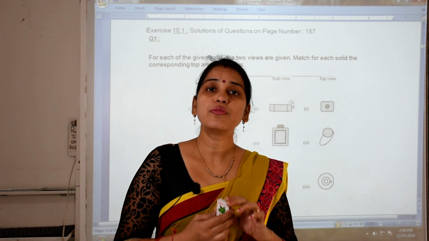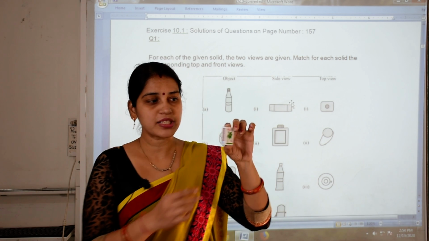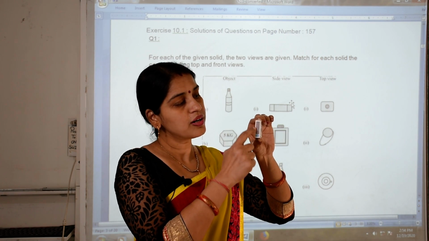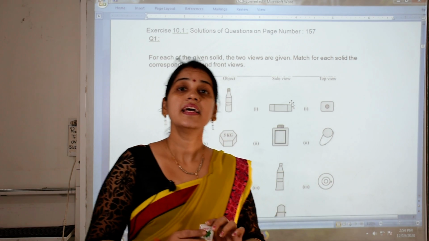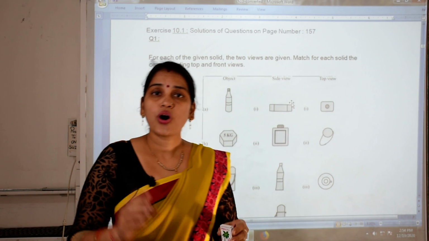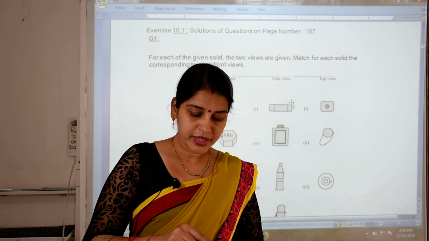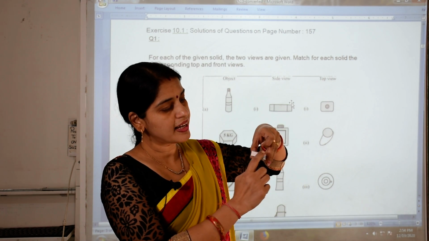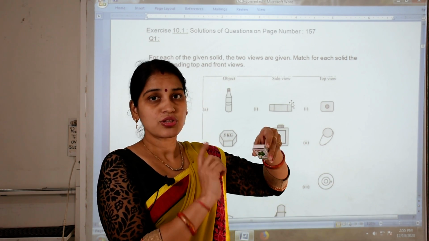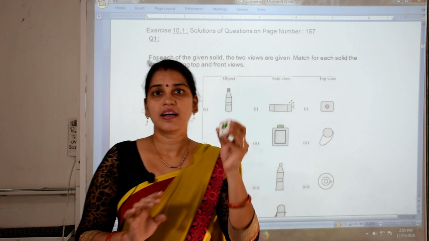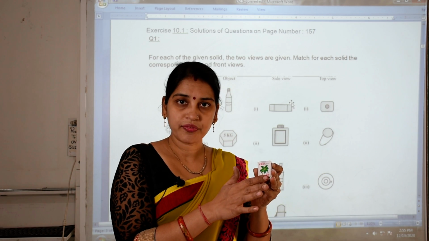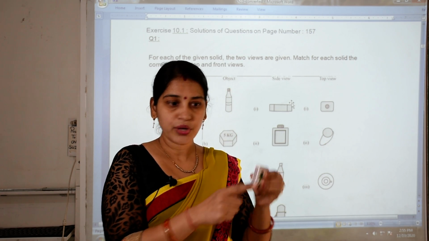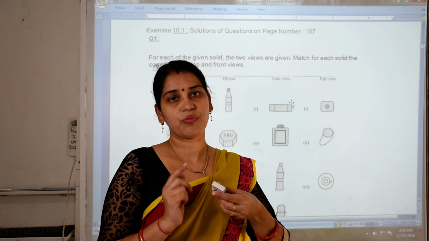Then if we have to draw the side view of this matchbox, you draw this rectangular part. Then if I tell you to draw its top view, meaning how it looks from above, it will look like this. So from this example it is clear that this is the front view, this is the side view, and this is the top view.